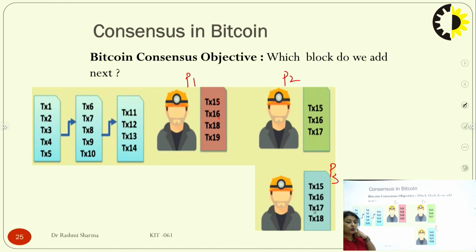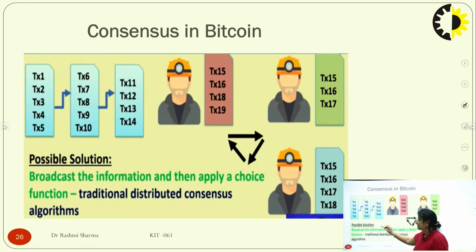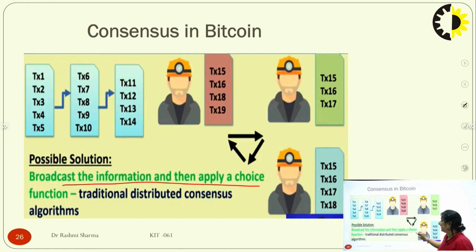Definitely the person who solves this puzzle challenge first, that is 8 hexadecimal zeros, would be able to become the winner, and that block would be added. So here the possible solution is to broadcast the information and then apply a choice. Traditional distributed consensus, everyone should agree, this is the consensus of our Bitcoin.